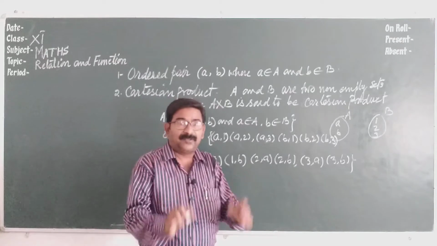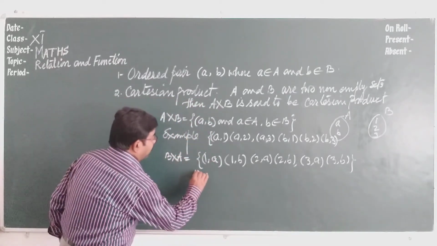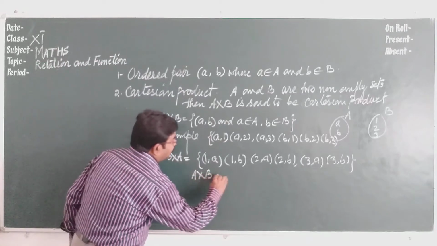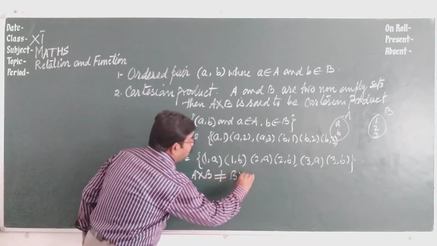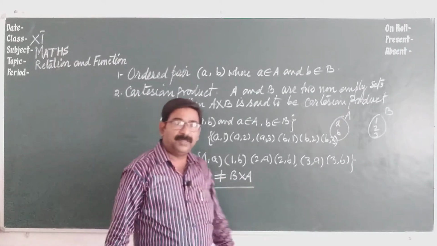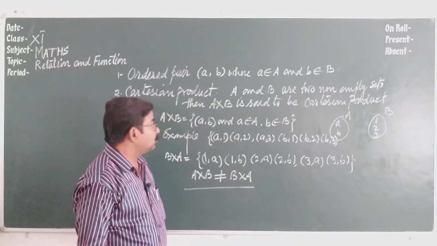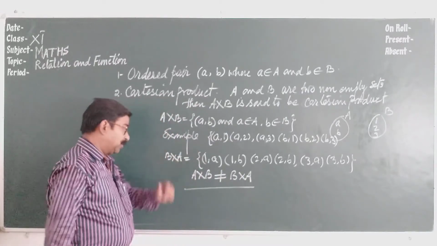So the elements are different. So finally we conclude that A cross B is not equal to B cross A. Got it? This is a very important point to be noted.